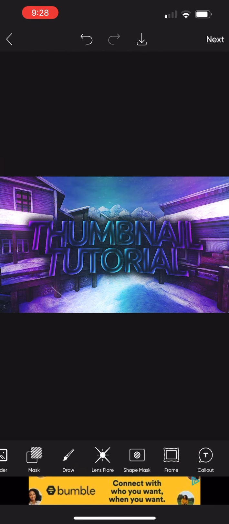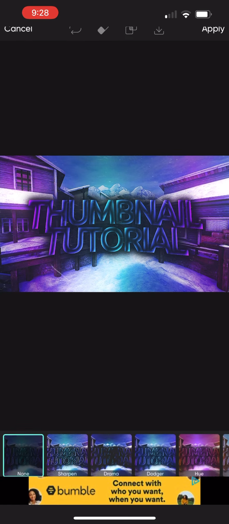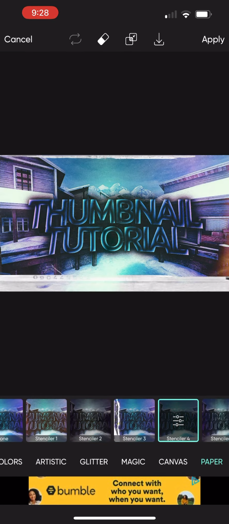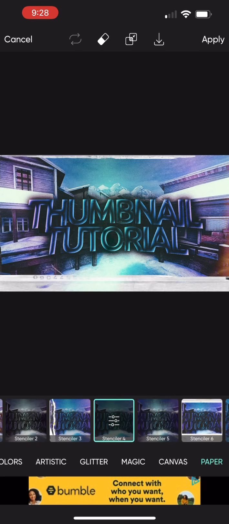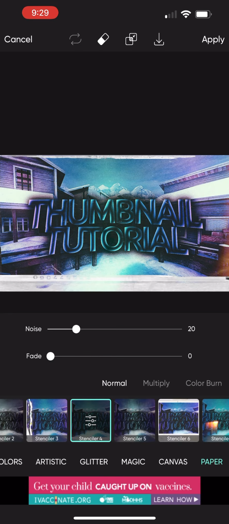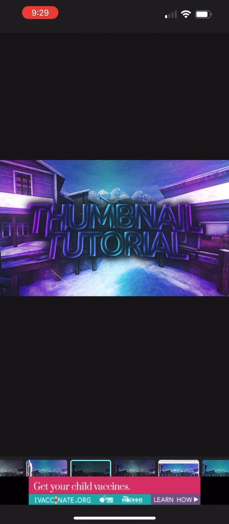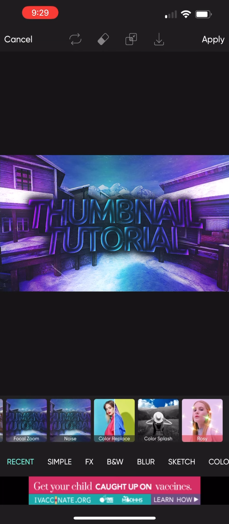Okay, all the way over here to effects, and then scroll all the way over. Click on paper, and these are some kind of cool ones here. That one, I like this one. I wish it didn't have that filter, but you can kind of just mess with it, see what you like.